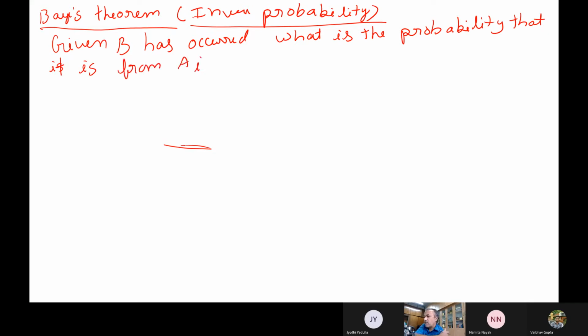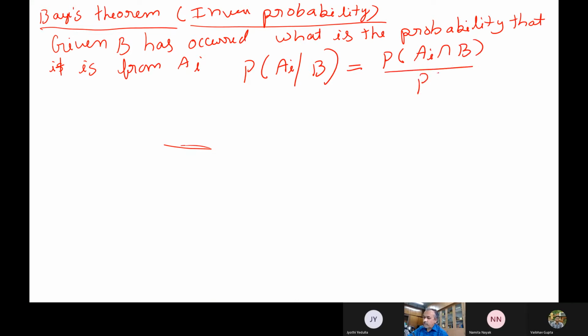A1, A2, A3 are all mutually exclusive, collectively exhaustive or whatever. Now what we are trying to say is B has already occurred. What is the probability that it is from Ai? We are trying to find out whether it belongs to Ai, was responsible. So this can be written as the probability of Ai intersection B over P of B.